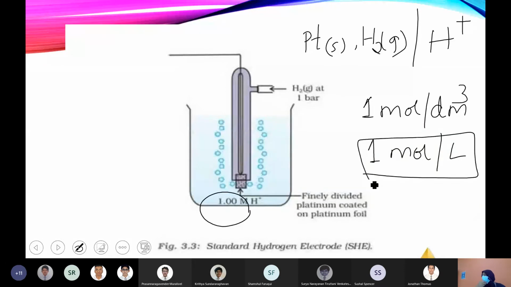And here, unlike the metal, it's a gas. Hydrogen is a gas, so pressure also should be standard, that is 1 bar pressure. If it's a metal, we don't have to worry about the pressure, because a metal is not affected by pressure. But as it is a gas, that also should be at standard pressure, that is 1 bar. So for any half cell involving a gas, not only the concentration, but the pressure also should be in the standard condition, that is 1 bar pressure.